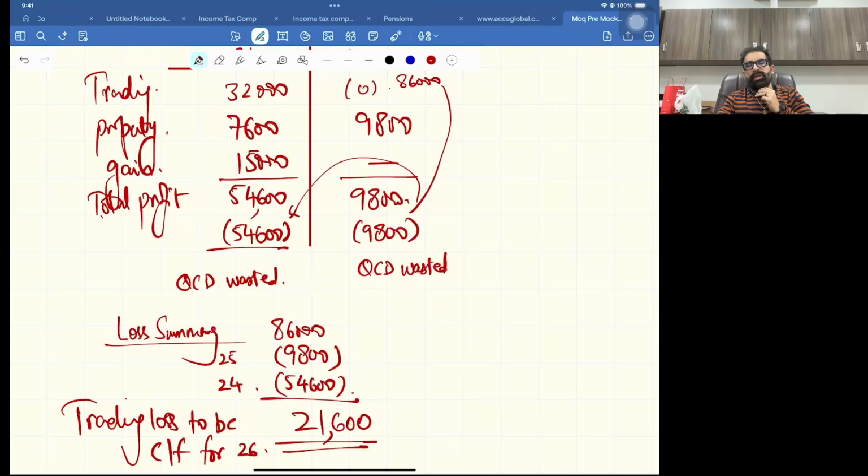21,600. Right? So 21,600 will be carried forward for future, and this is the requirement, and this is the answer.